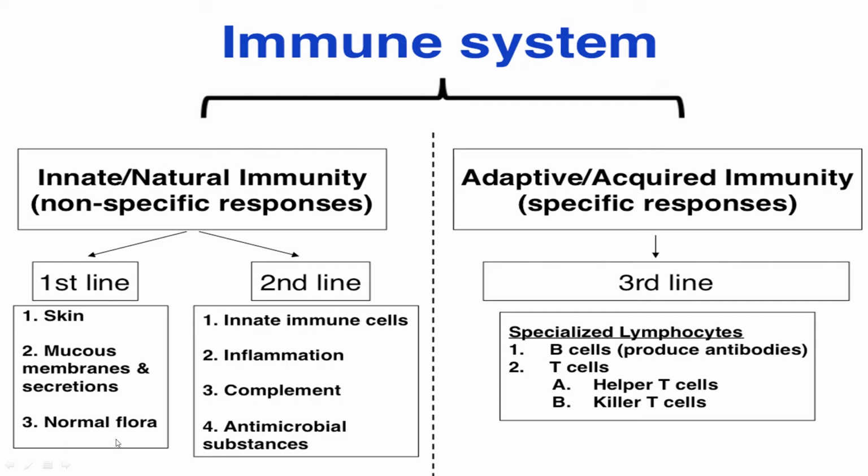This normal flora can be found in many sites of the human body. It can be found on the skin, especially in moist areas like the groin or between the toes.